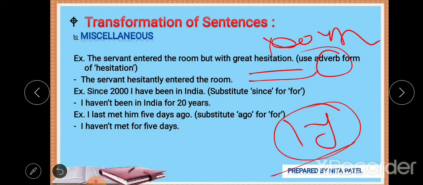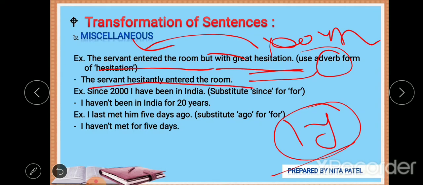Now look at this. The servant entered the room but with great hesitation. So we can cut this. Hesitantly, the servant entered the room. Or the servant entered hesitantly. The servant hesitantly entered the room.